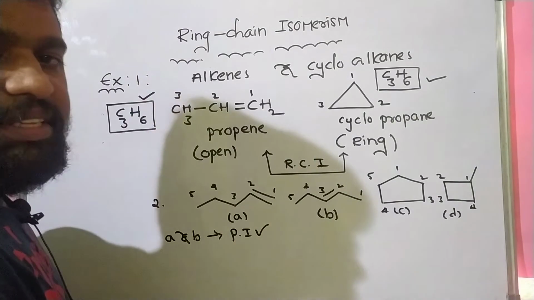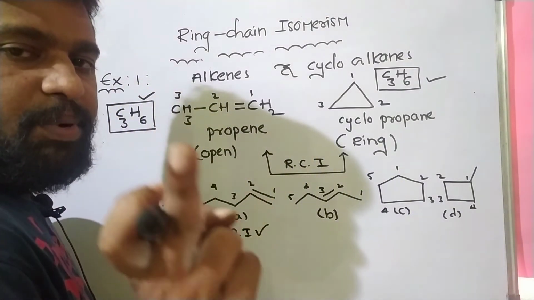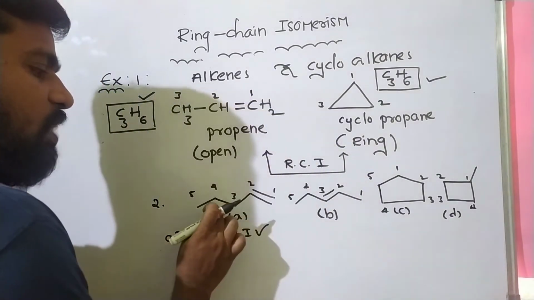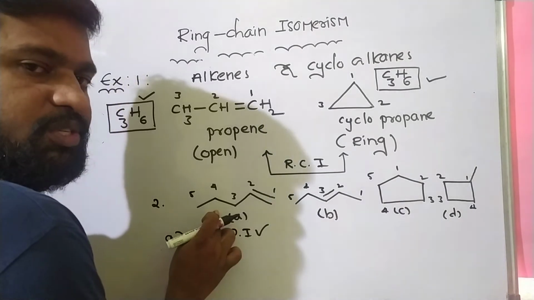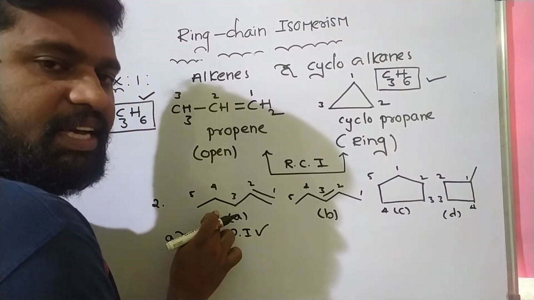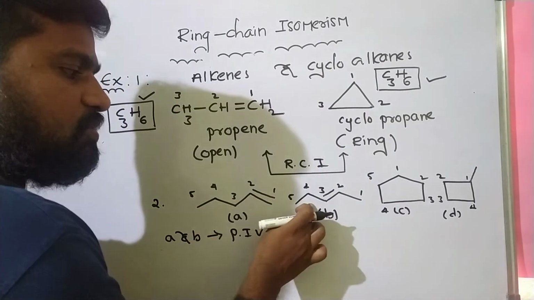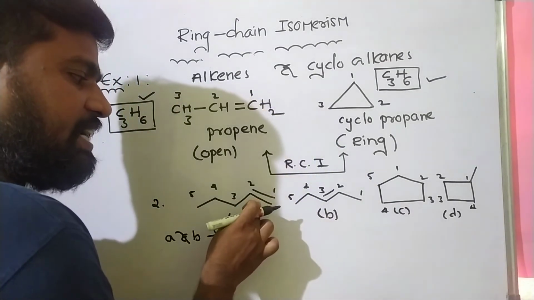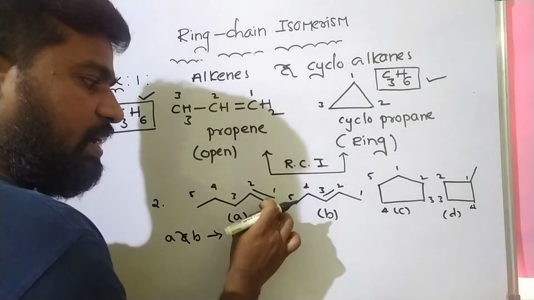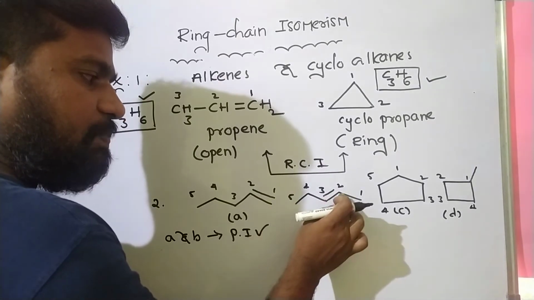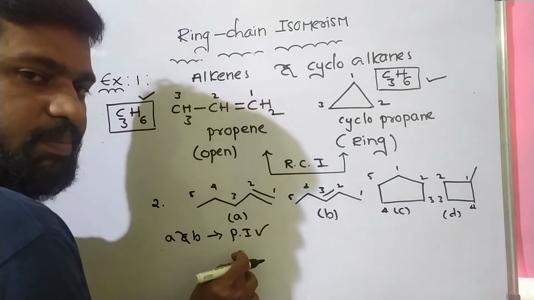Why? Because the parent chain is the same for these two compounds; the parent chain length is always the same for position isomers. 5 carbons here, 5 carbons here, but there is a change in the position of the double bond. So these are position isomers.